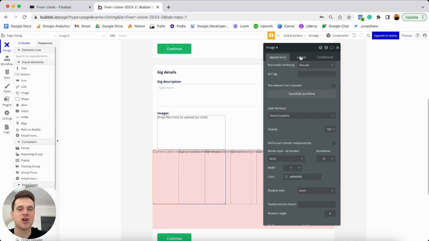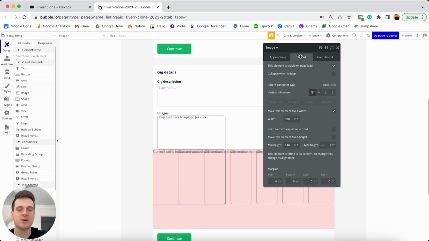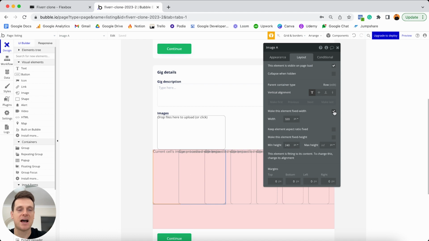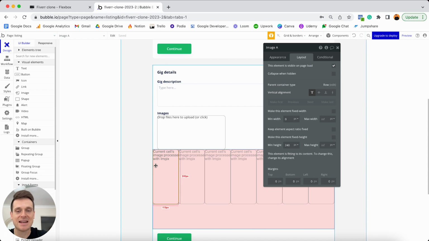And then if I jump over to my layout tab, I'll need to update the responsive settings for each image, because as you can see right now, it's overlapping between each cell of our repeating group. So what I'm going to do is unselect that this should be a fixed width. I'm going to set the minimum width to be 0 here, leave the maximum width to be infinite. So now this image is going to take up as little or as much space as it can inside of our repeating group cell. So right now it's taking up the entire space of each cell.